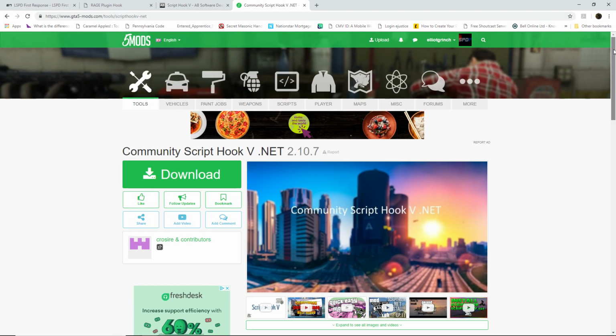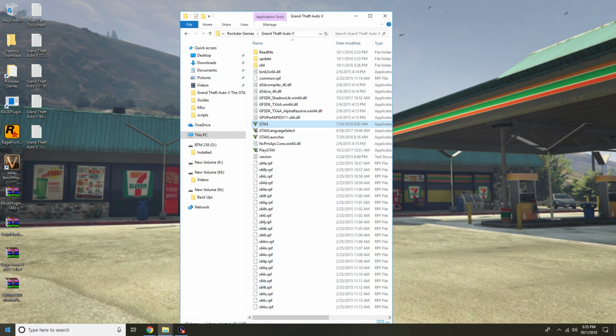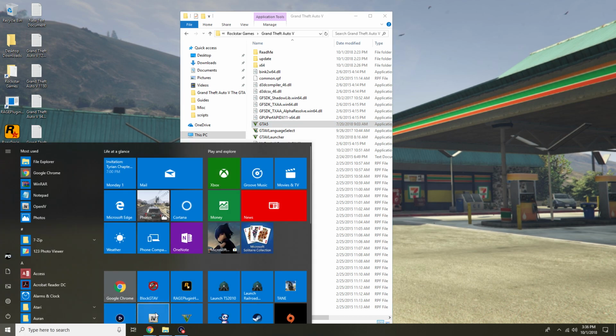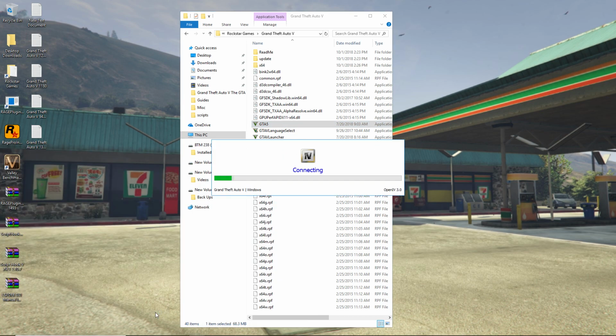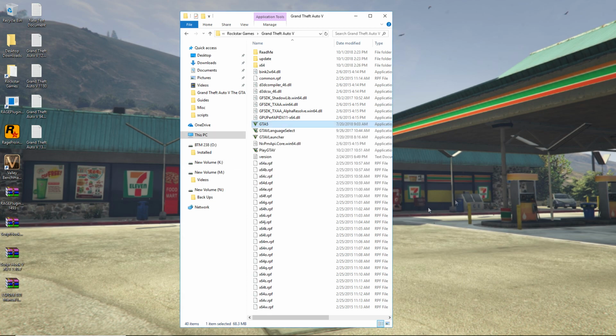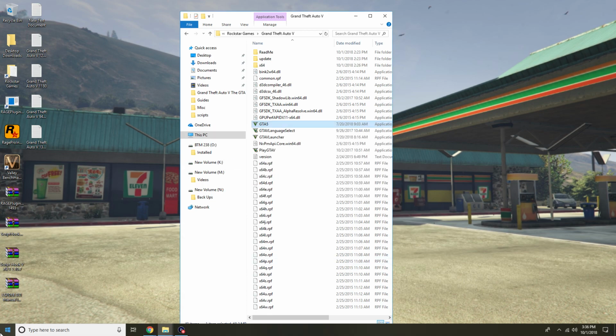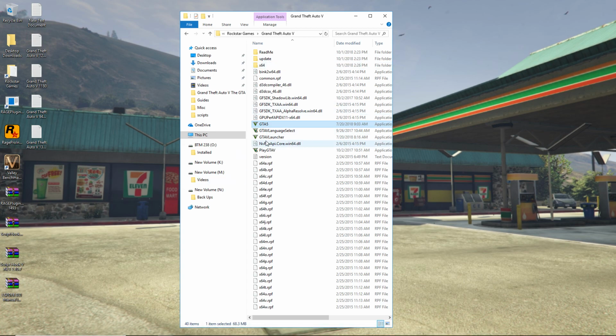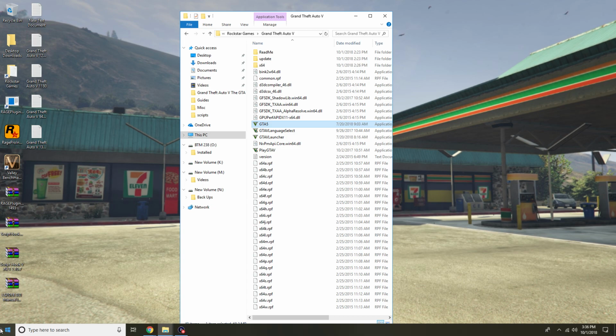But anyway, once you definitely have those 4 files downloaded, there is another file you're going to need, and this is pretty much the one that everyone uses. It's not going to open because I changed the folder settings. But anyway, you're going to want to download Open4, which is what I use. It allows you to manipulate the files within Grand Theft Auto 5 and other games as well.